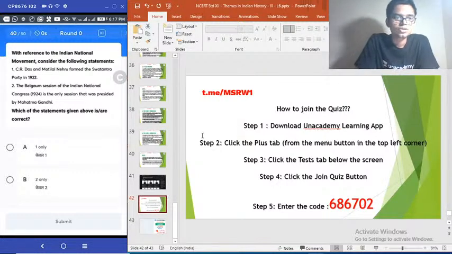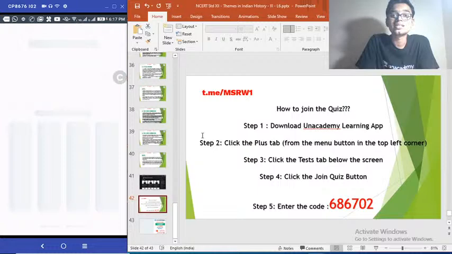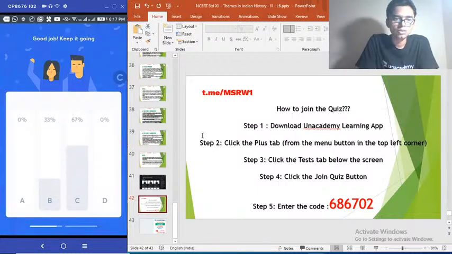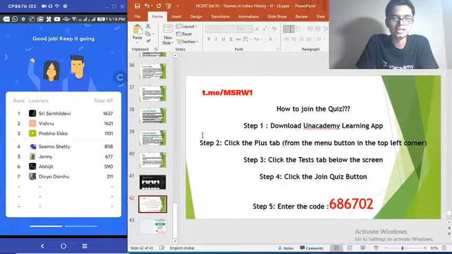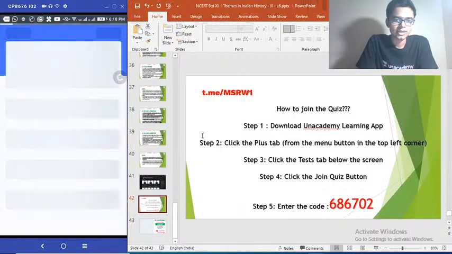Yeah, time is up. So correct answer, how many got option B? C.R. Das and Motilal Nehru formed the Swarajist Party, and Mahatma Gandhi's only INC session was indeed the Belgaum session, 1924. Okay. So not many got that right. Option B was the correct answer.